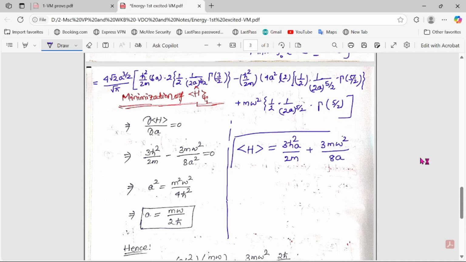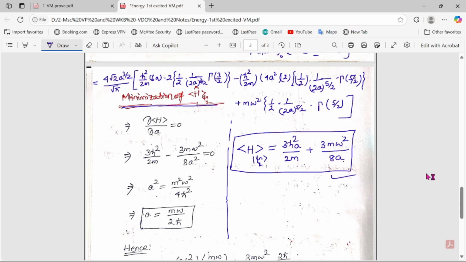This will be your expectation value of the Hamiltonian for the state psi 1. Now we have to minimize this expectation value of the Hamiltonian at the state psi 1, considering the parameter as your a.